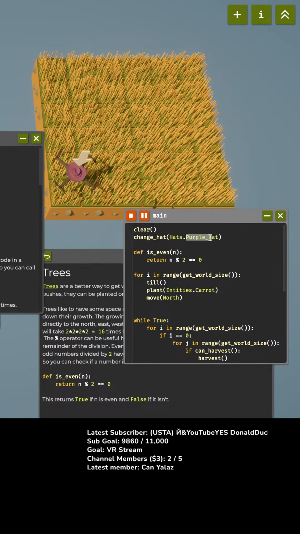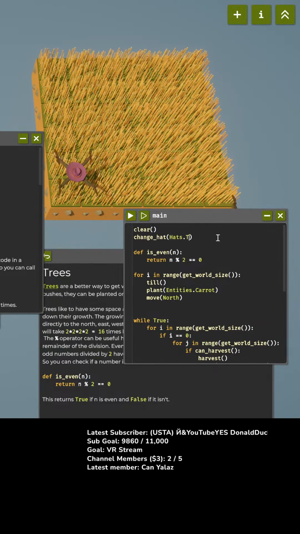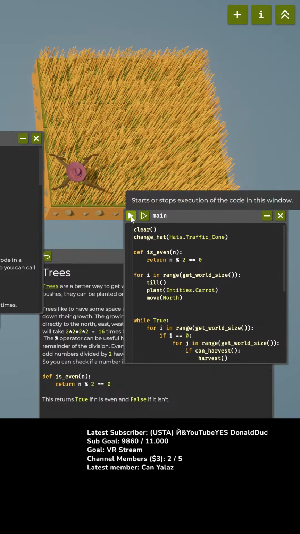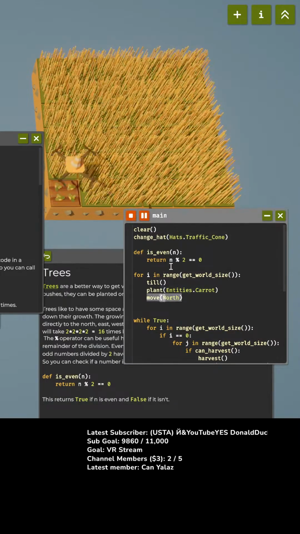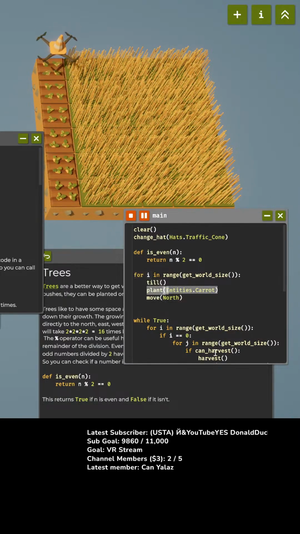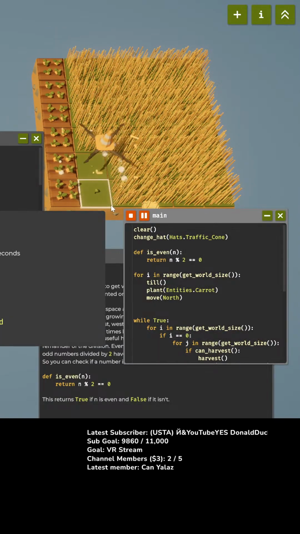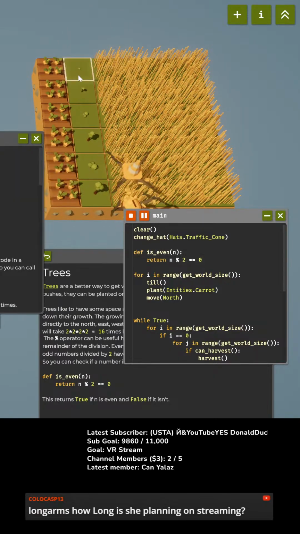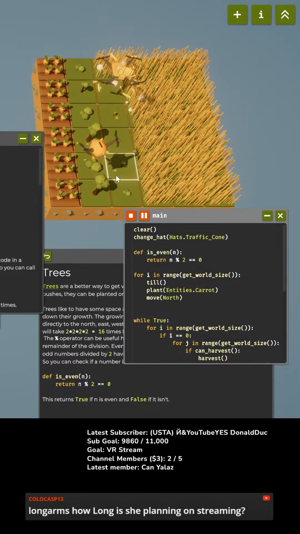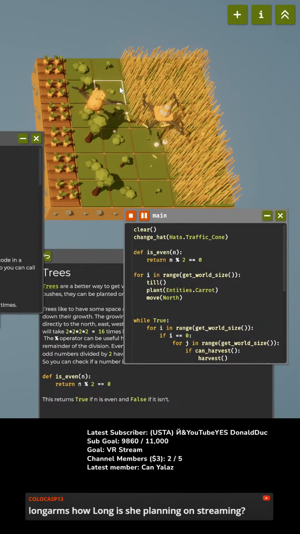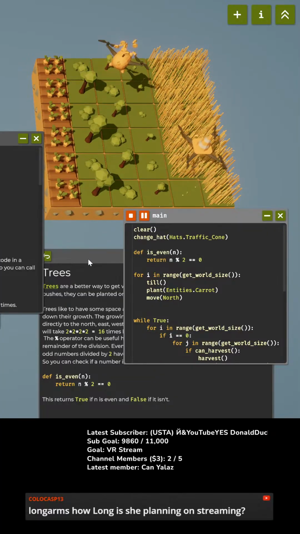We're gonna change it to hats dot traffic cone. I need it to tab complete for me. Traffic cone. Okay, let's give this a try. Ho ho ho ho, now. Okay, it went extra. But we have every other thing is a tree. We did it.